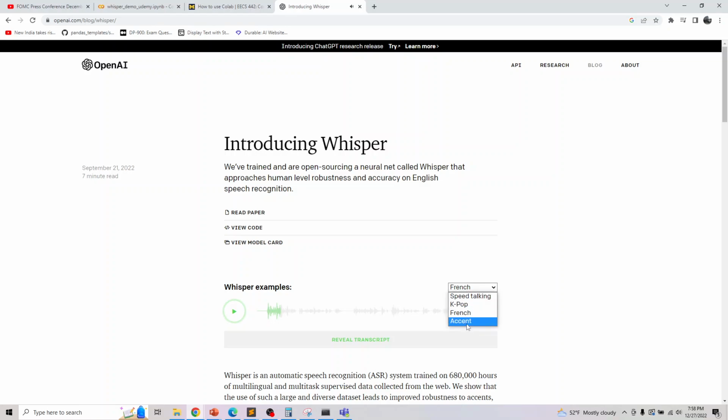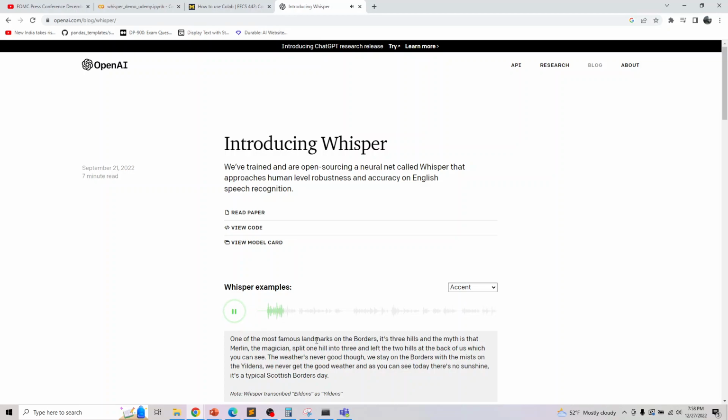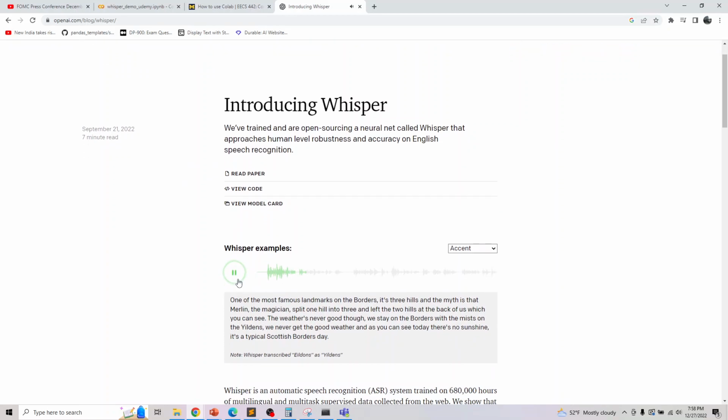Okay. And another one is accent. One of the most famous landmarks on the borders. It's three hills. And the myth is that Merlin.